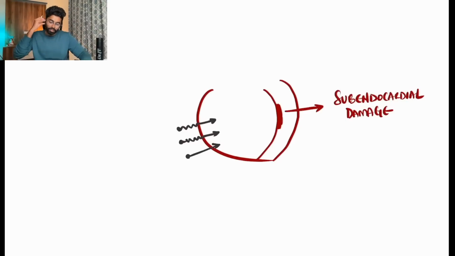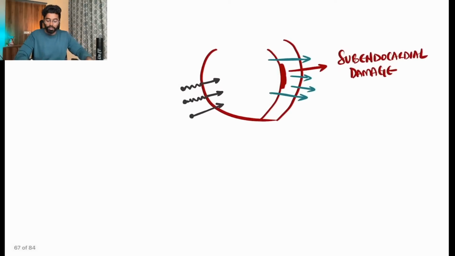Now what happens to the vector of the ST? The ST can actually go through the normal part of the ventricle which is functioning and which is not under ischemia or less blood supply.